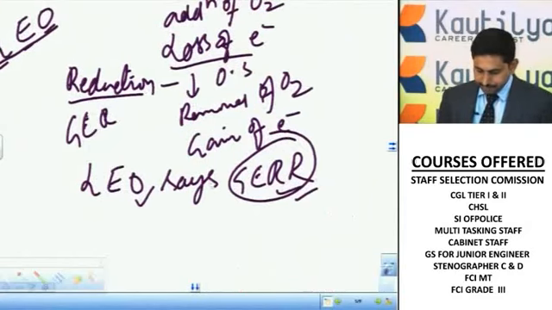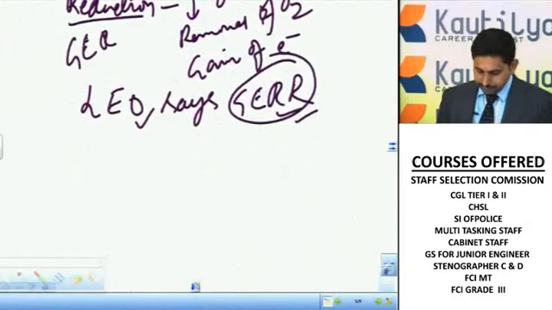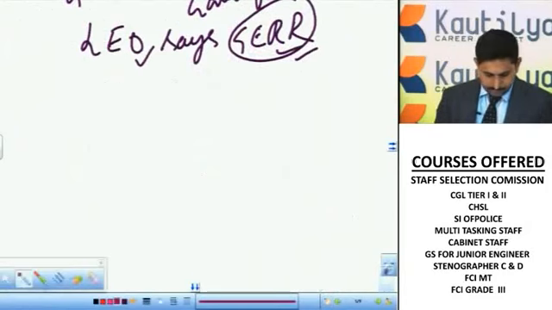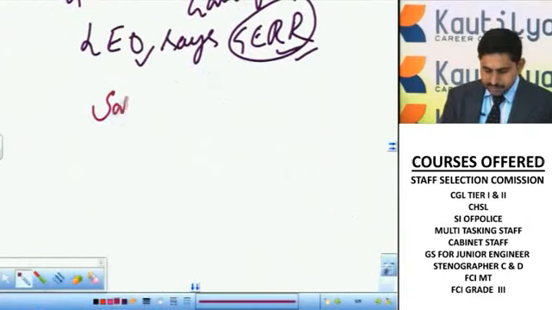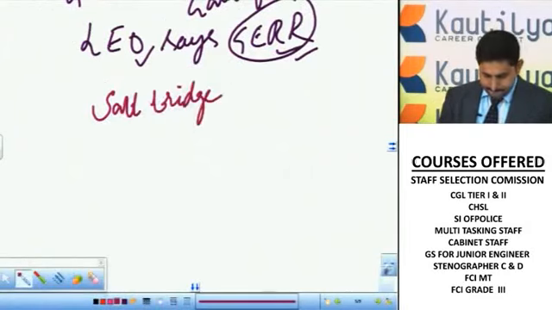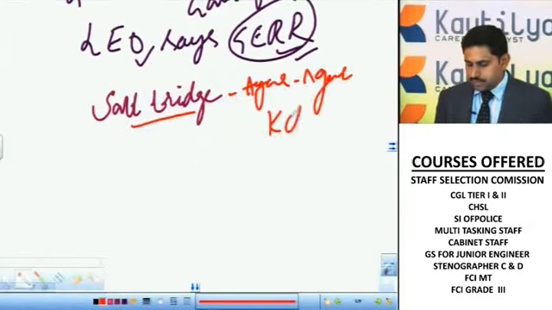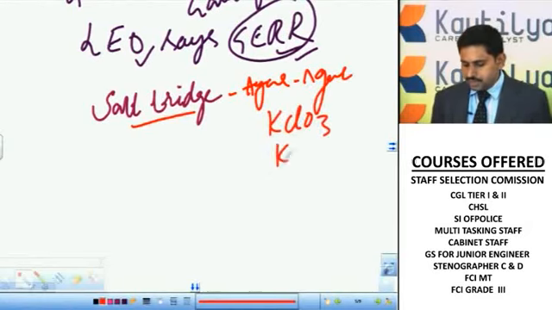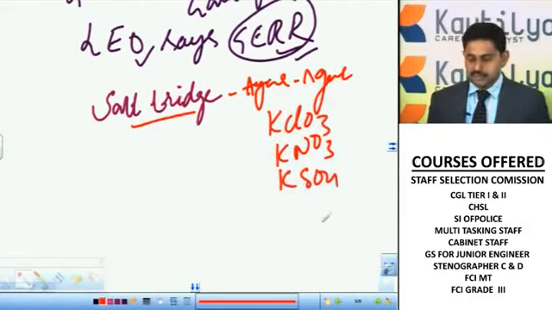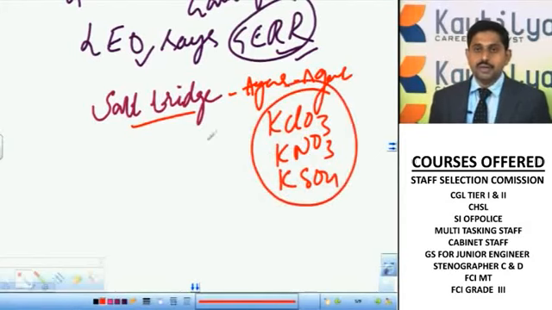It generally consists of agar and some potassium chloride, or potassium nitrate, or potassium sulfate. It consists of some chemicals.